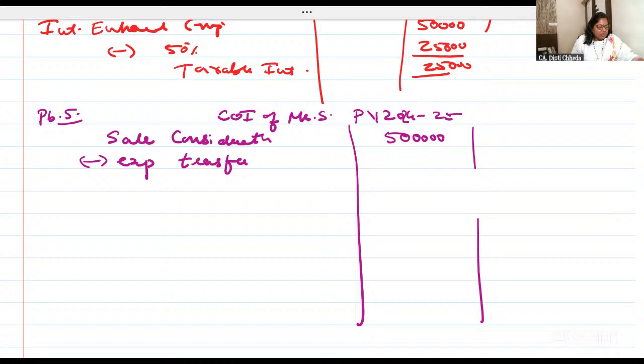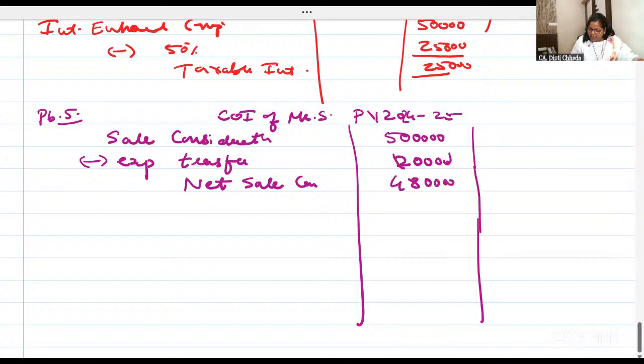Expenses related to transfer is 20,000. So what is the net sale consideration? 4,80,000.